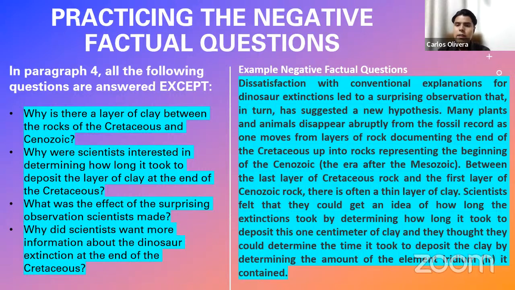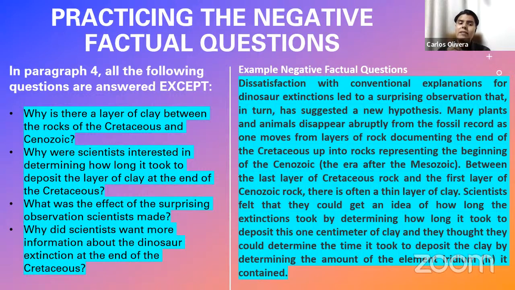Let us read, for example. It says, many plants and animals disappear abruptly from the fossil record as one moves from layers of rock documenting the end of the Cretaceous up into rocks representing the beginning of the Cenozoic. Between the last layer of the Cretaceous rock and the first layer of the Cenozoic rock, there is often a thin layer of clay. Scientists felt that they could get an idea of how long extinctions took by determining how long it took to deposit this 1 centimeter of clay, and they thought they could determine it, etc. This is the correct answer.